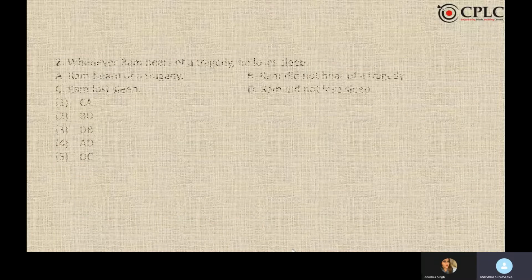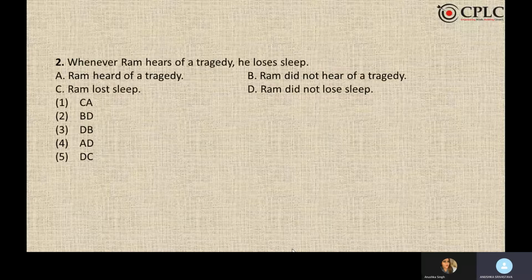Whenever Ram hears of a tragedy, he loses sleep. The cause is Ram hearing of a tragedy. Losing sleep is the effect. We negate the effect first. So Ram did not lose sleep. He did not hear of a tragedy. B.